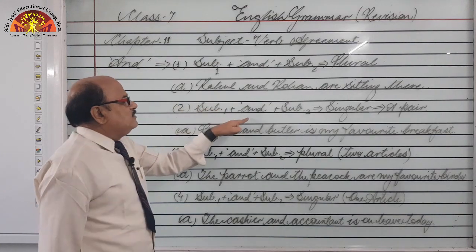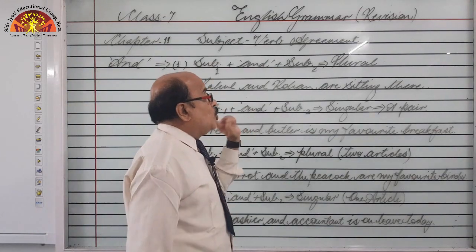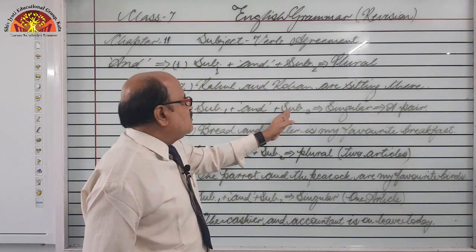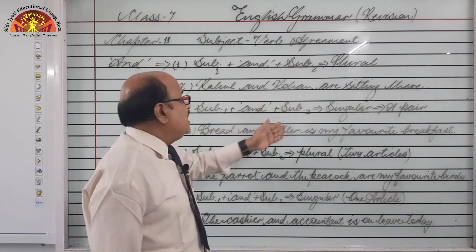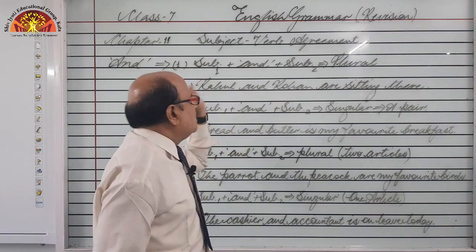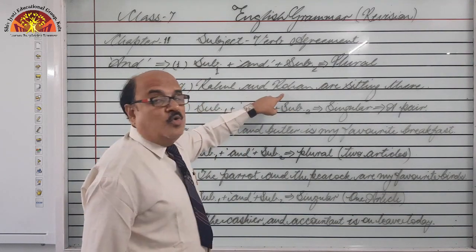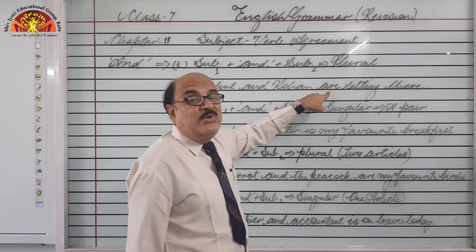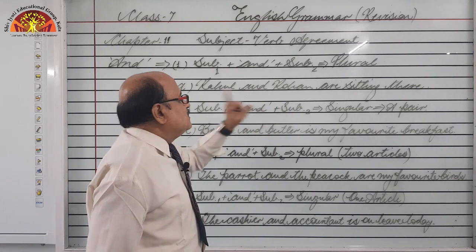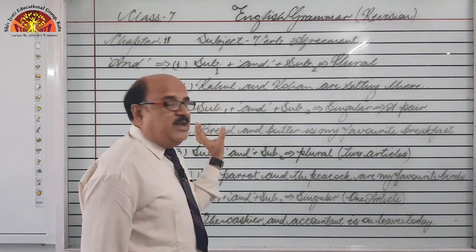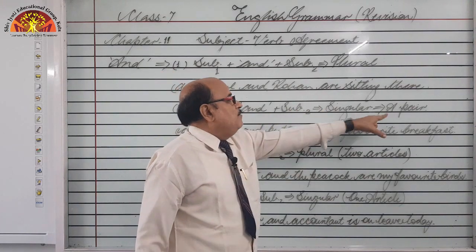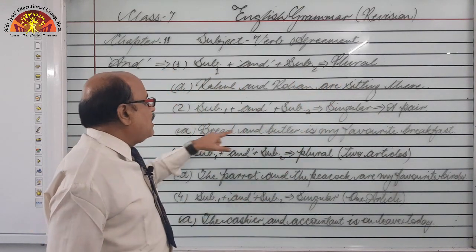Next, if they have been connected with and, the verb should be singular. How? Because they both are not treated as individual, but they both are treated as one only. They both are not separate. In the case of Rahul and Rohan, they both were separate, that's why we made the plural form of the verb. But when these nouns make a single meaning, a single pair, we can treat the verb in its singular form, meaning a pair. Look, bread and butter.